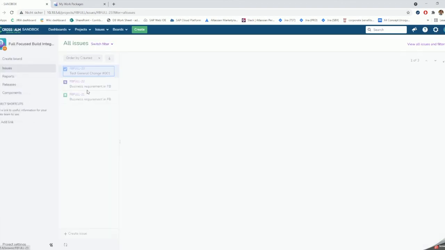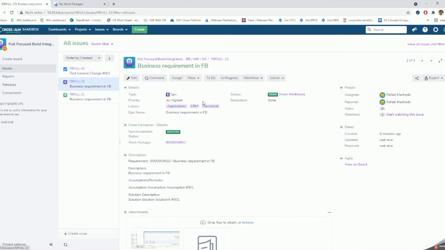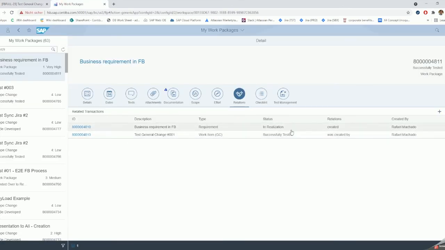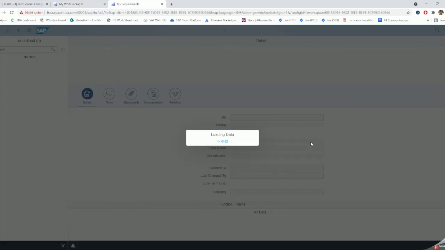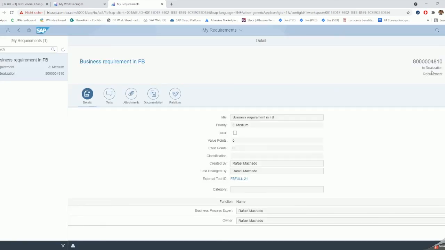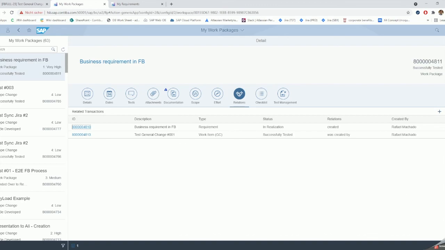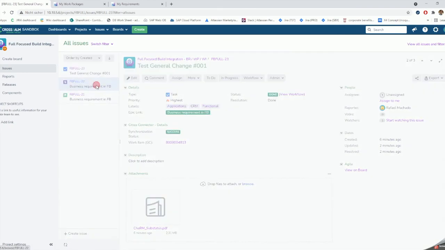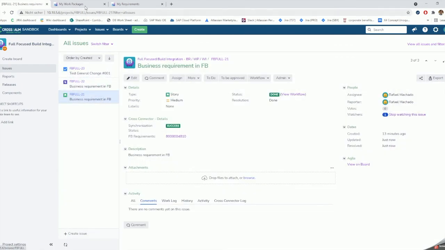I refresh. My ticket came to the status done. And my business requirement, which status are we in? In realization. If I change to handover to release, my business requirement changed to realized. When I come back to Jira, it is also done. Then I have an end-to-end scenario where the full synchronization happened from focus build standard processes.